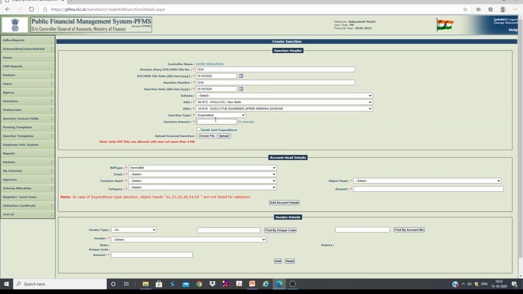Then we need to write the amount. How much expenditure is it? So you can write, let's say I'm just taking a test, 1 rupee I'm just putting here.